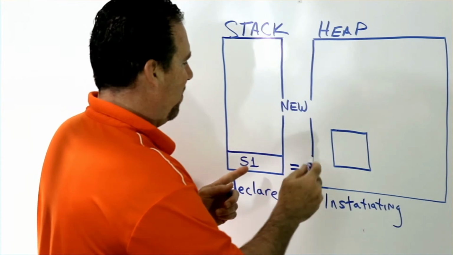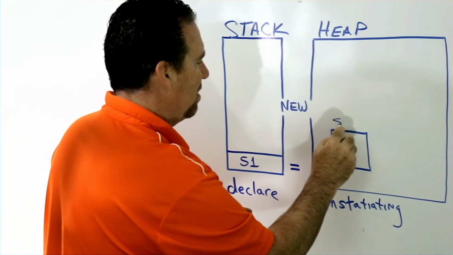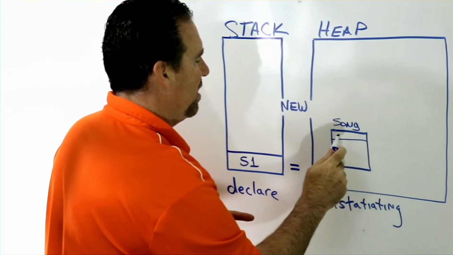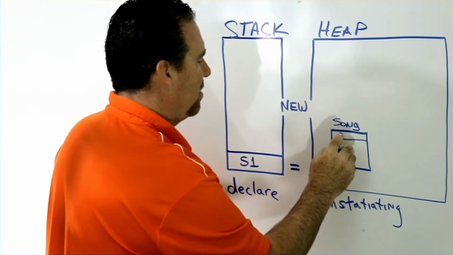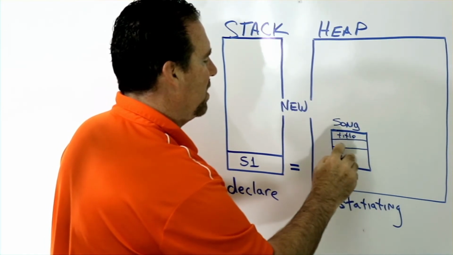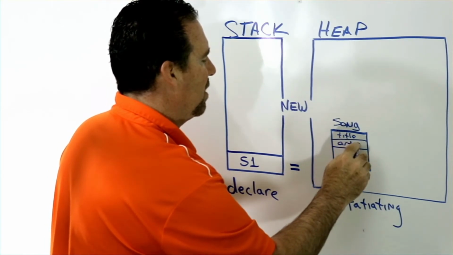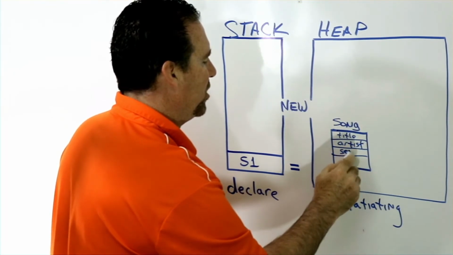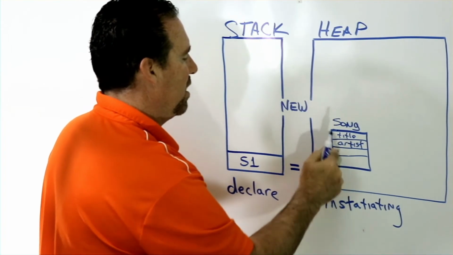Okay, so over here we had a song object, and remember it just did title, and it did artist, and it did seconds, or duration.